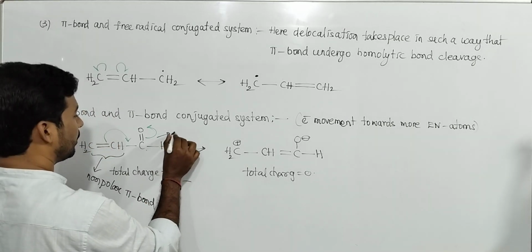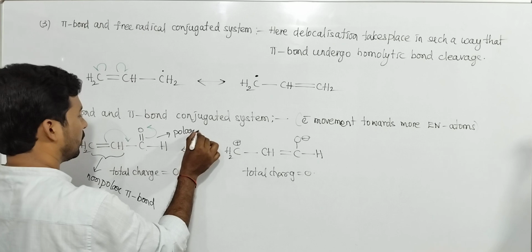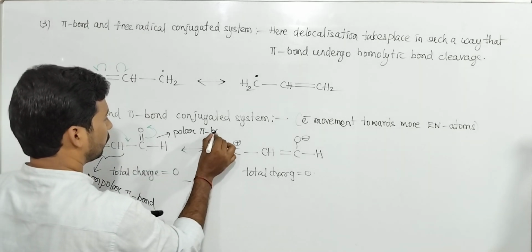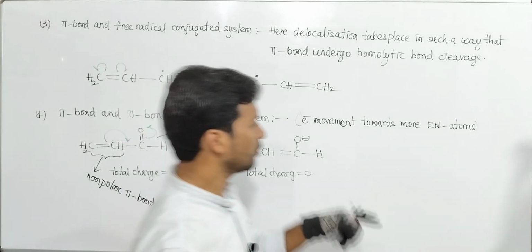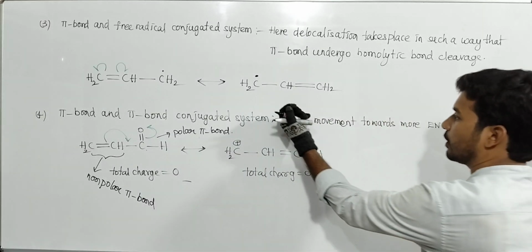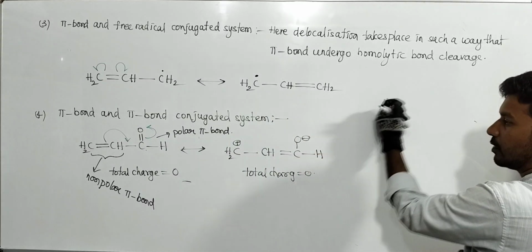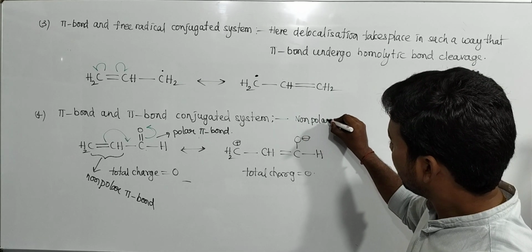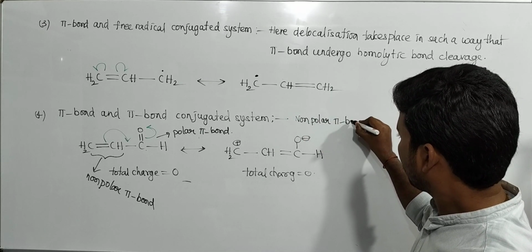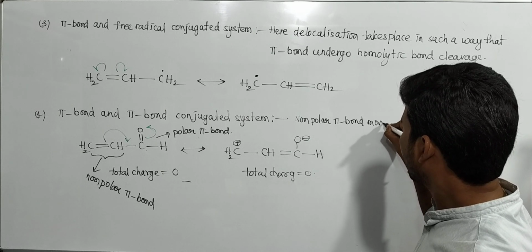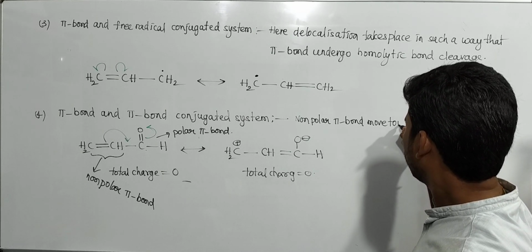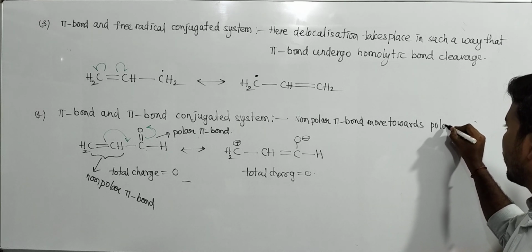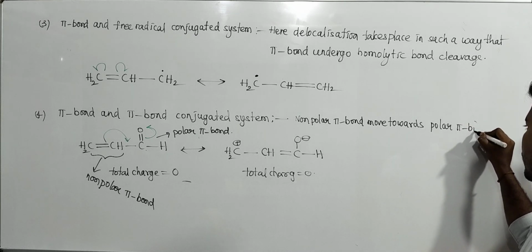Polar pi bond. We can say like this: electron movement takes place towards the more electronegative atom, or non-polar pi bond moves towards polar pi bond.